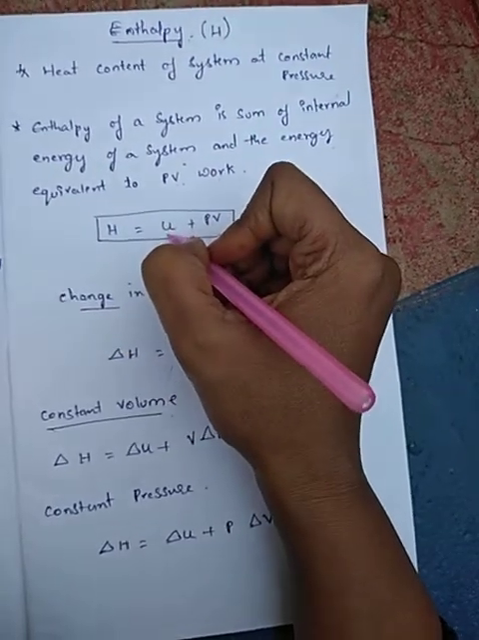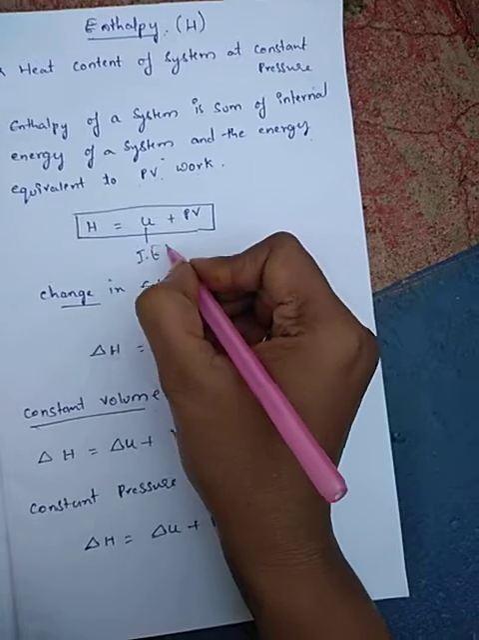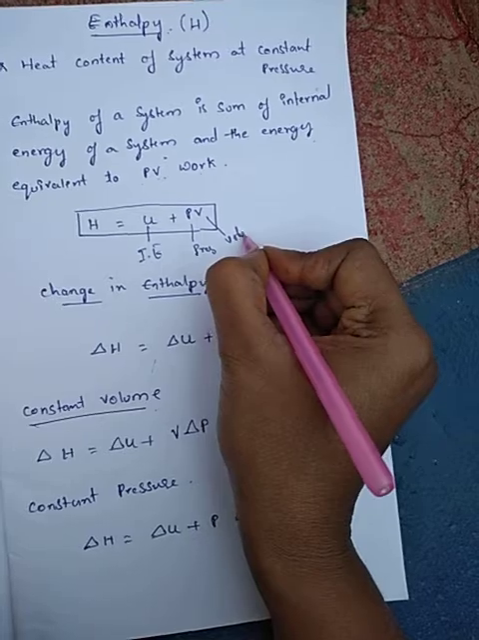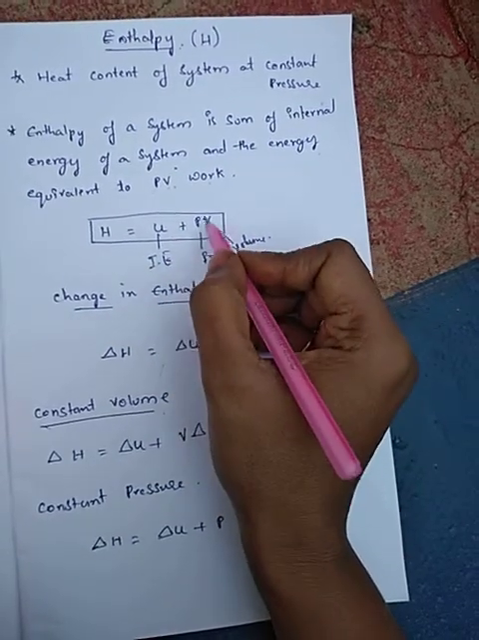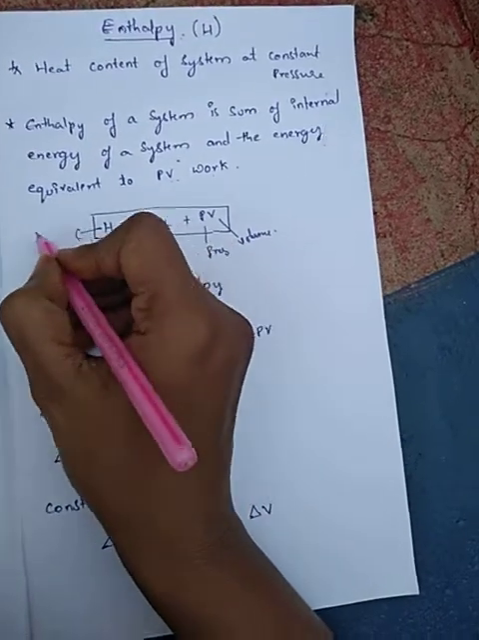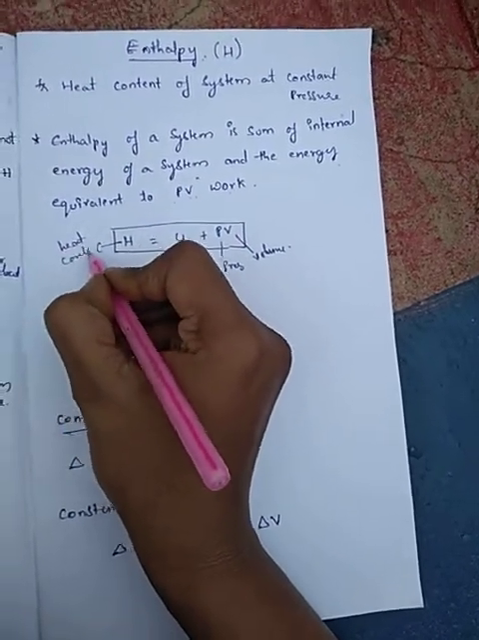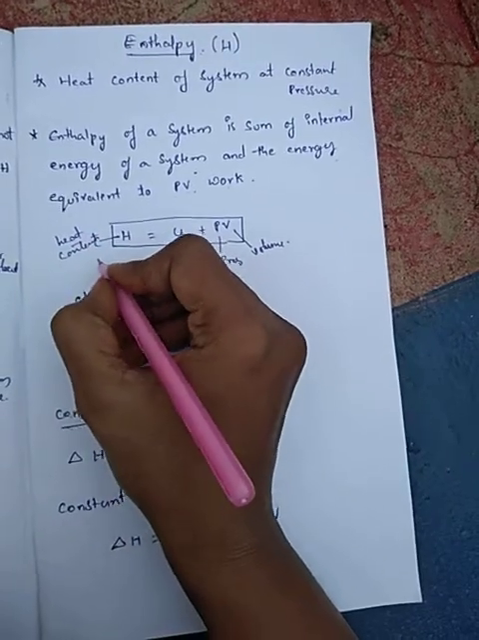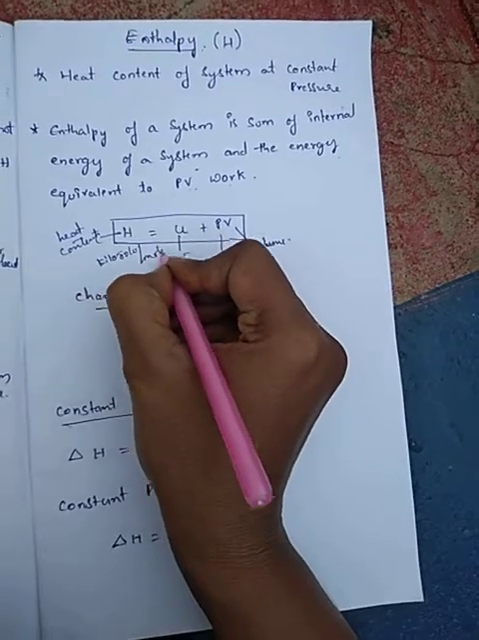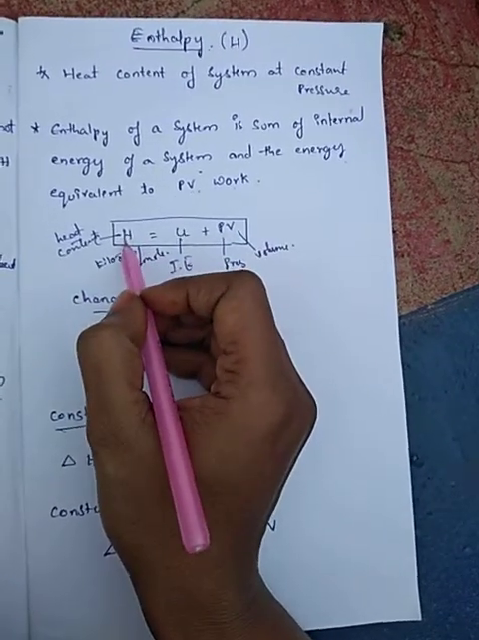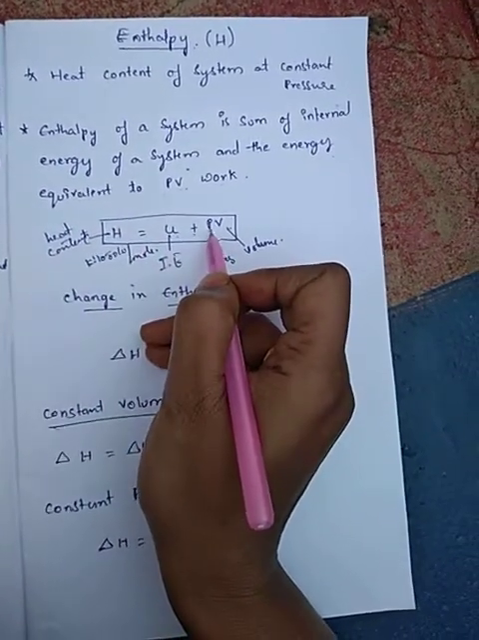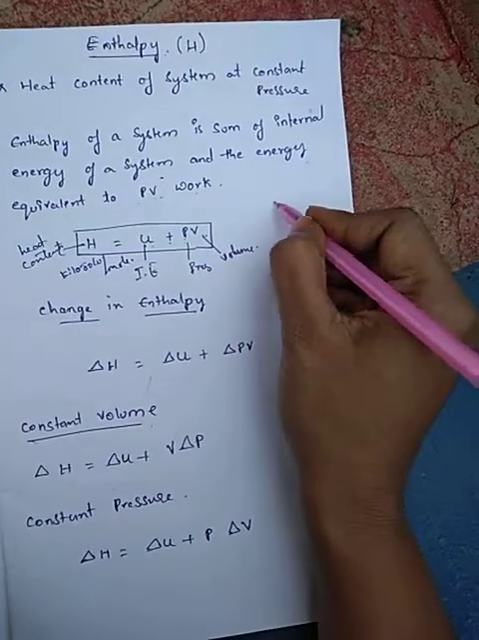H is equal to U plus PV, where U is internal energy, P is pressure and V is volume, and H is nothing but enthalpy. It is also denoted as heat content. It is measured in kilojoules per mole. So in the definition you have seen H is equal to U plus PV, internal energy plus pressure and volume. So let us see how it is.